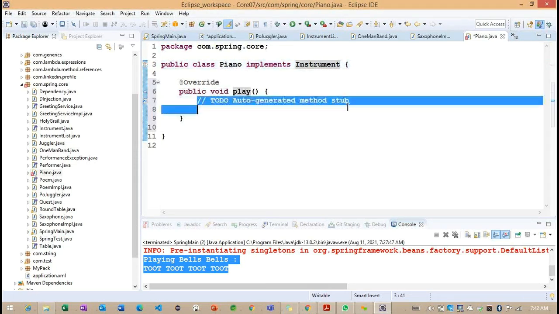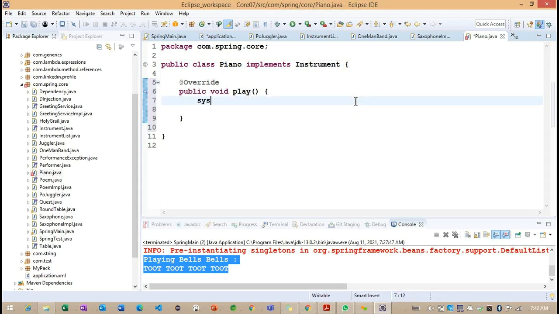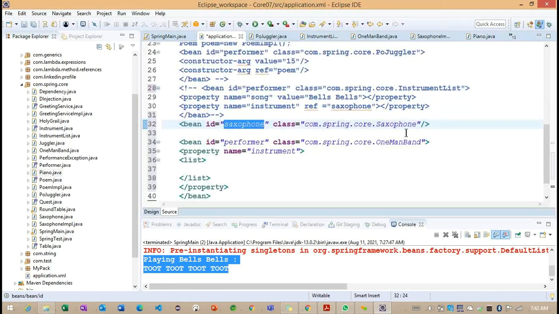Whenever we play the piano, what is the sound we are going to get? Don't expect the sound here, just for understanding I'm defining it. Right. So these are the three classes we implemented here. Getting the point?